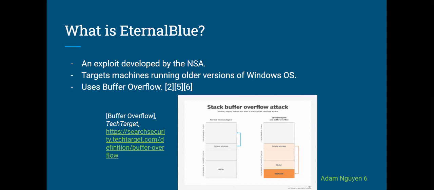Eternal Blue uses an attack exploit called buffer overflow. We talked about this in class. Buffer overflow occurs when more data is put into a fixed length buffer than a buffer can handle. And this image right here is a basic representation of what buffer overflow does.